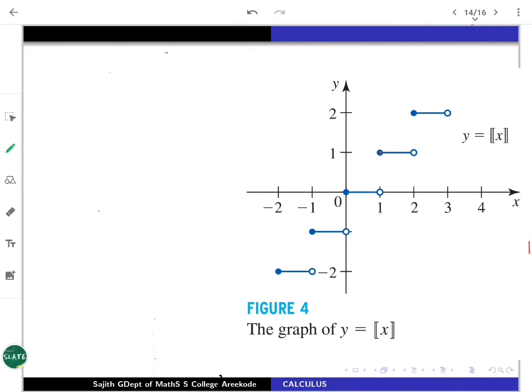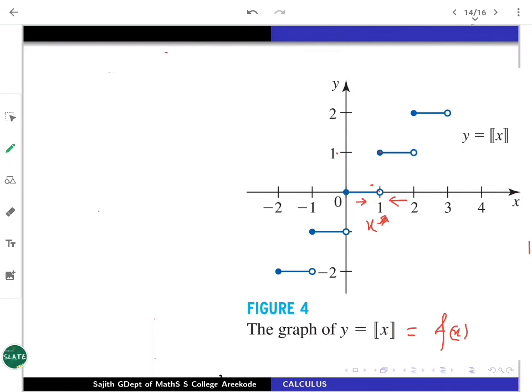Look at, for example, x equals 1. You try to find the limit of the function from left and right. If I write this function as f of x, from the left, approaching 1, you will get the limit as 0. From the right, you will get the limit as 1. So it differs. The limit does not exist at 1.